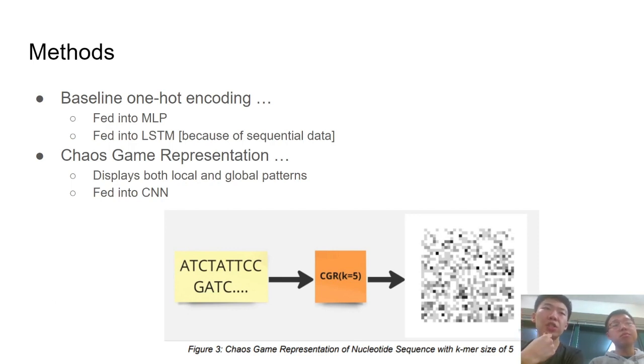As another representation, we considered something called the CGR representation, which is an image-like embedding of a string that displays local and global patterns. If you take a look at the figure below, given some sequence like ATCT, we feed this into the CGR algorithm with a parameter called the k-mer size, which in this case is 5. And this results in a 2D plot shown on the right here, which basically encodes local and global patterns, and we feed this image into a suite of different CNNs.